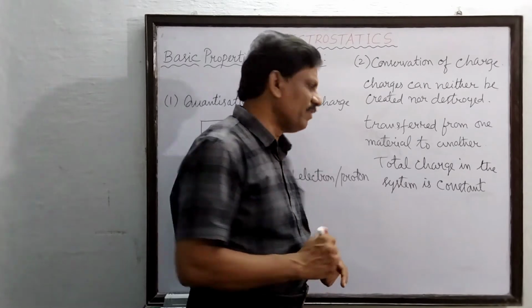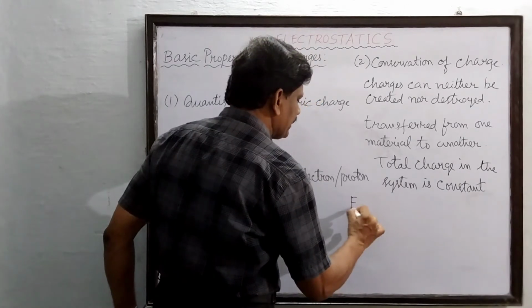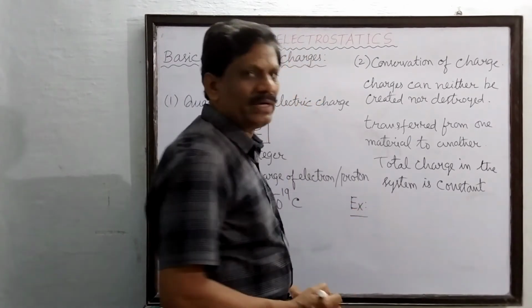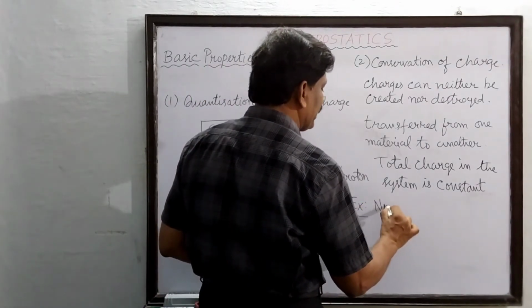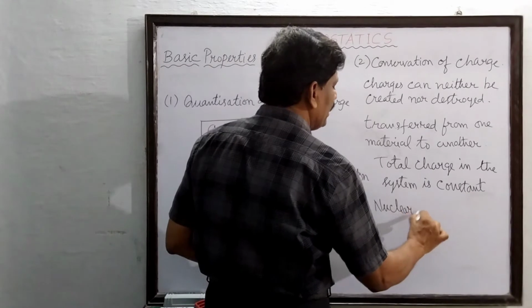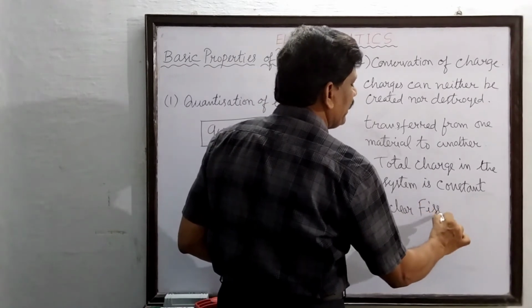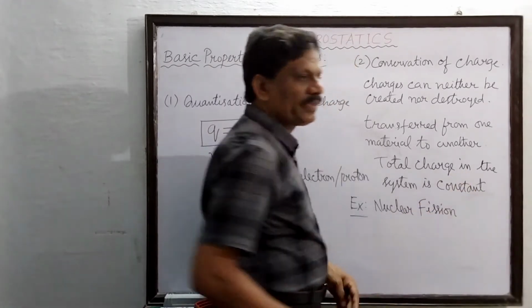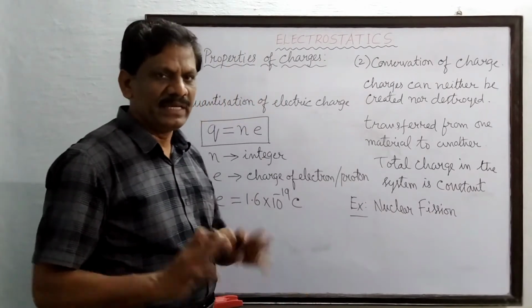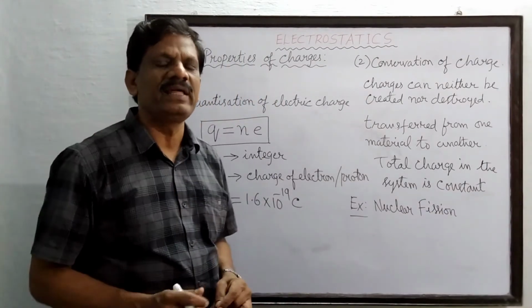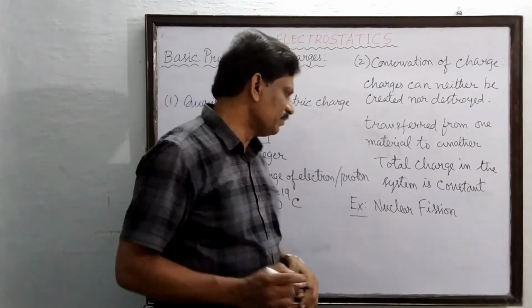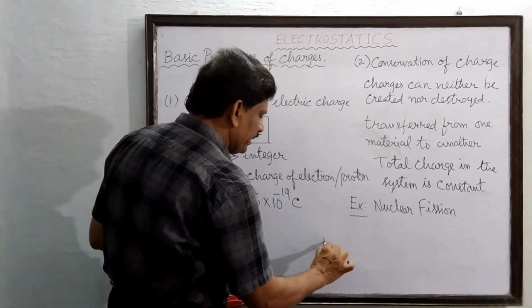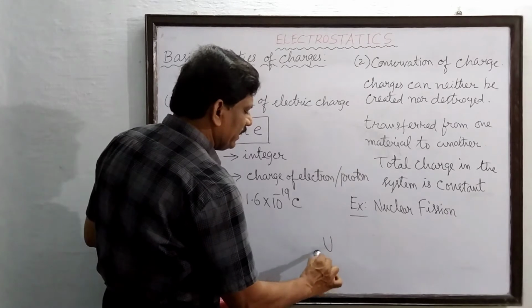There are many examples. For example, I will take nuclear reactions, nuclear fission. Nuclear fission means breaking up of a nucleus. In a nuclear reactor, uranium is used as a fuel. Here I will take the uranium atom, 92, 235.